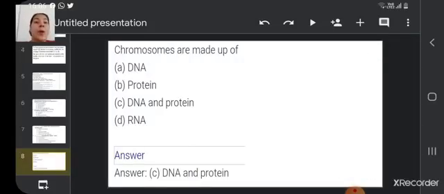Chromosomes are made up of DNA or protein, or DNA and protein, or RNA. So what is the correct option here? C is the correct option.